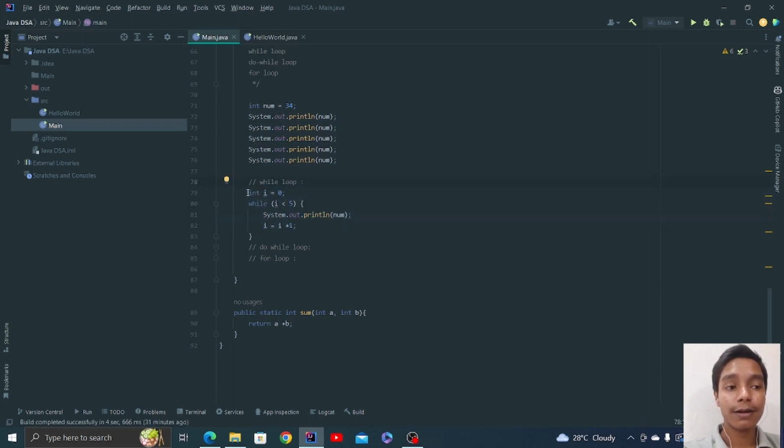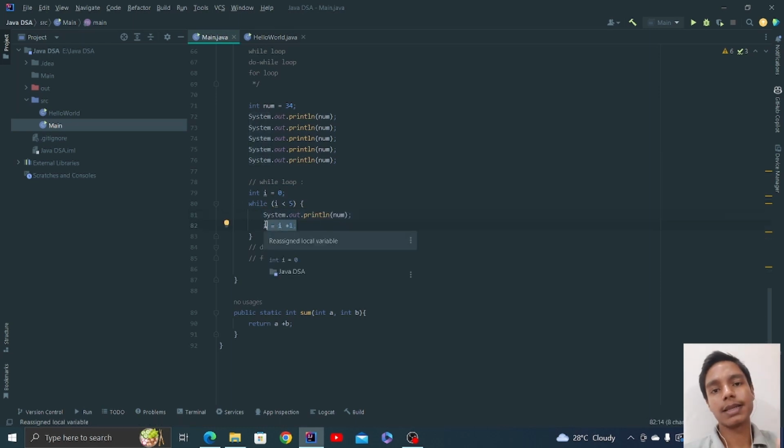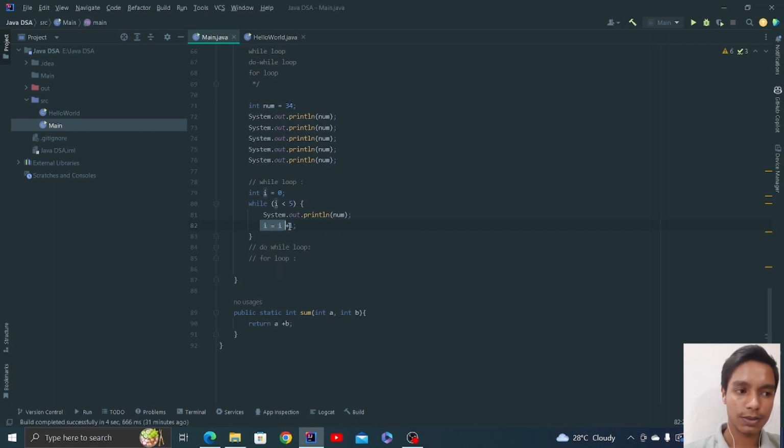You first define the pointer that you will use inside this while loop. Then we write the while, give a condition over here, and write the code body over here. Then in the end, we increase that value using the increment operator. You can write it like this, or you can just say i plus plus. Cool, this is an increment operator.